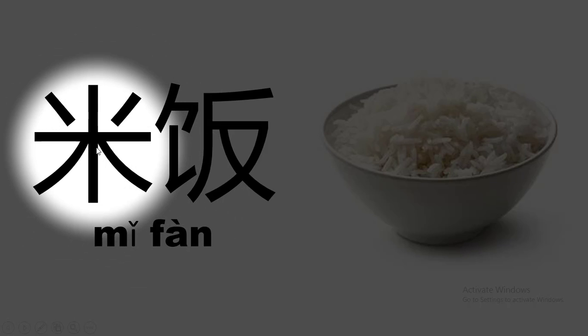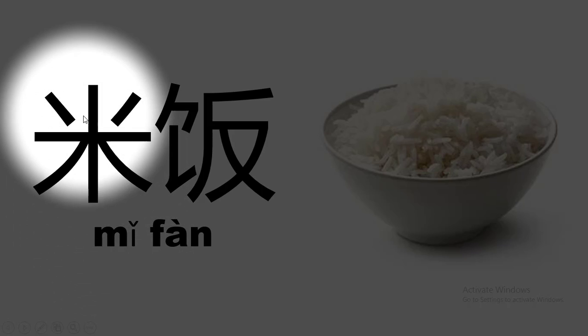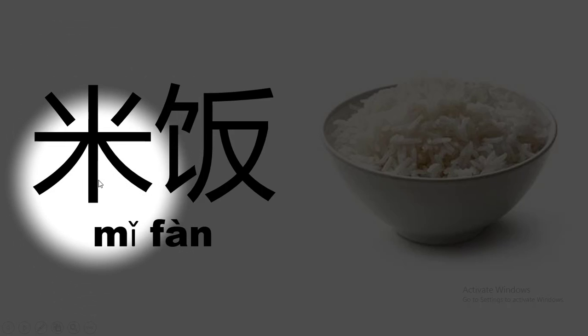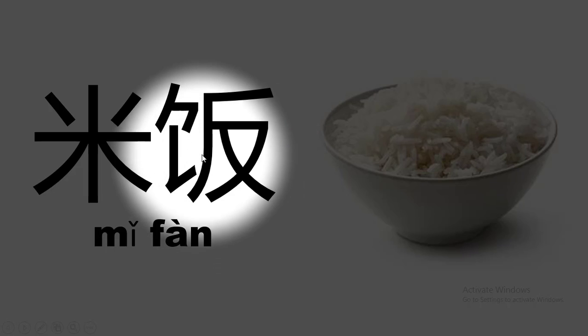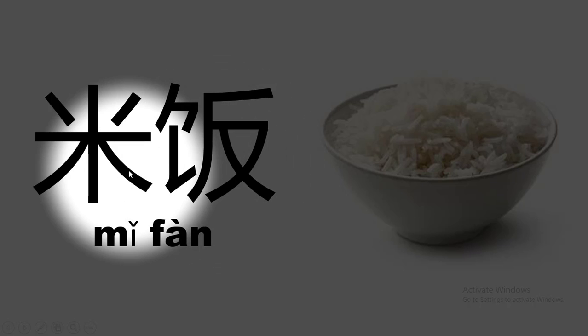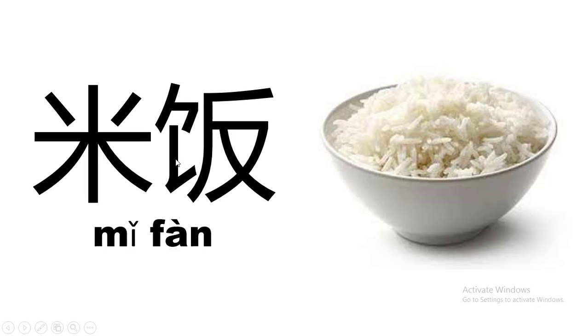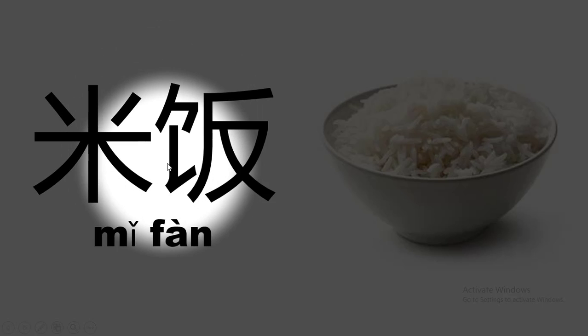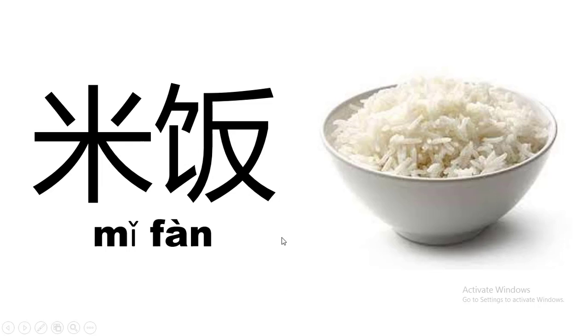Rice grows as a plant, and so you can think of the plant growing and the rice coming off. 饭 is a word for a meal. So 米饭 is cooked rice, so a bowl of cooked rice. On the left-hand side of 饭, we have a food radical. So anytime we see that in a character, we might think it's something to do with food.